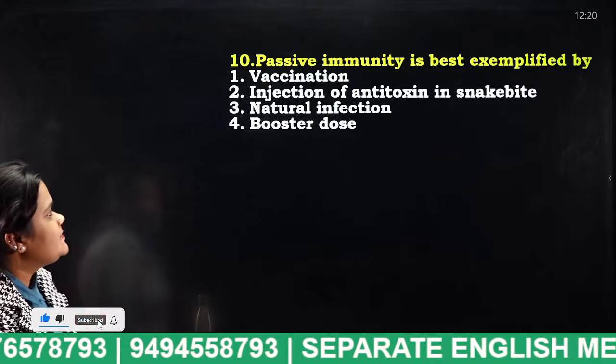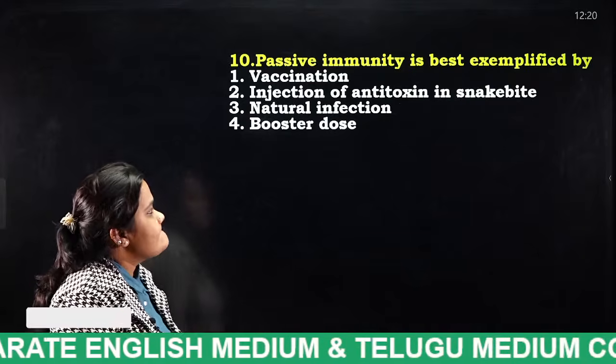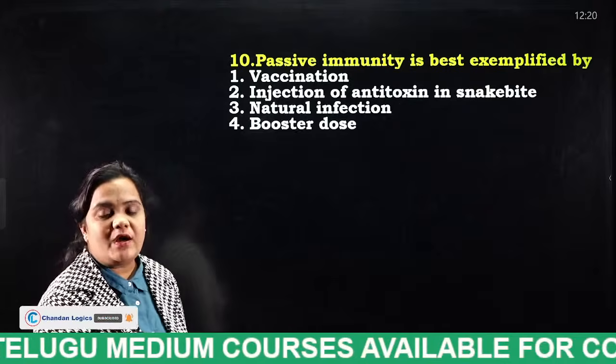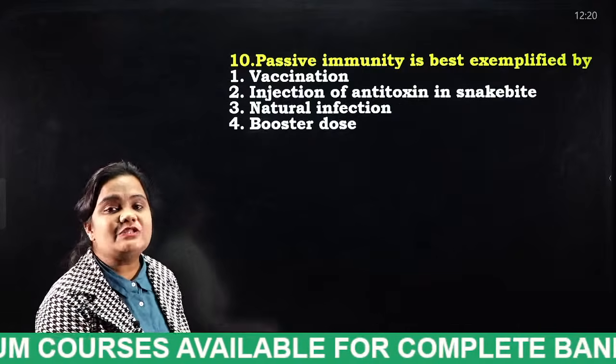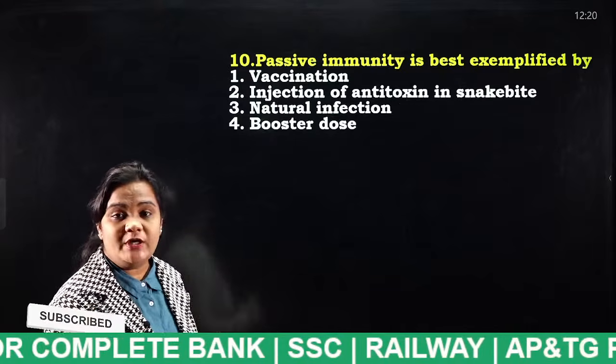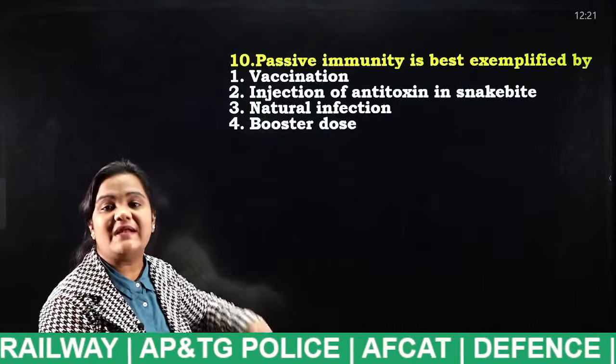So tell me, students. Passive immunity means what? If a person is bitten by a snake and has passive immunity, that means he has already taken the vaccine for snake bite.